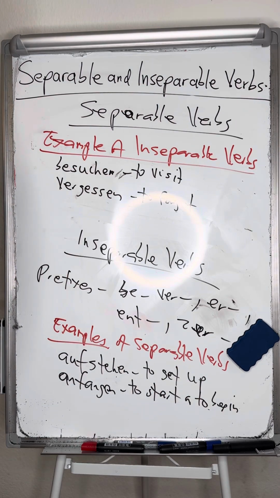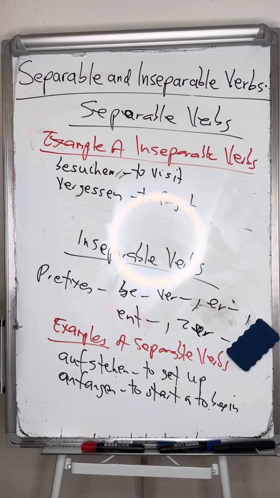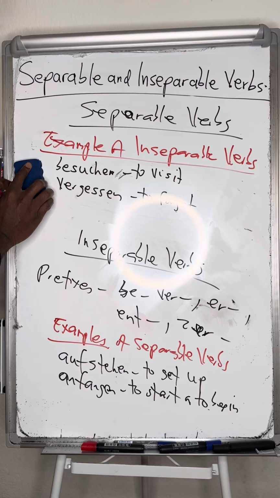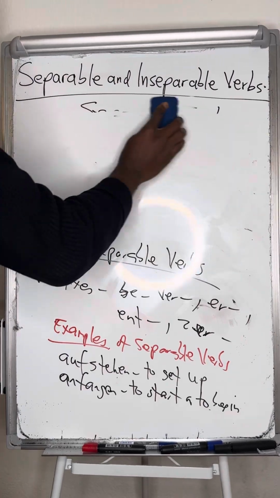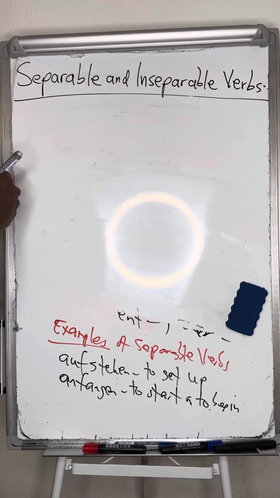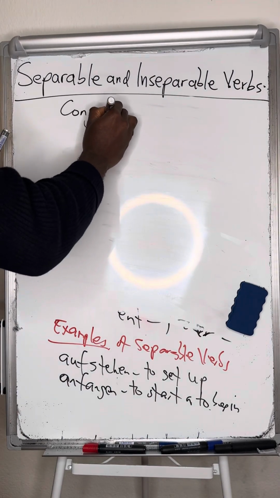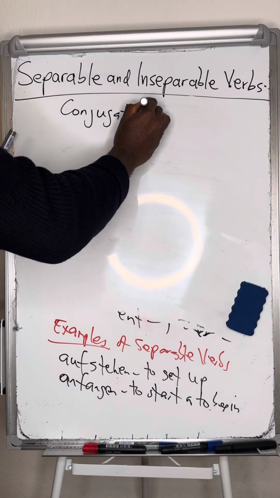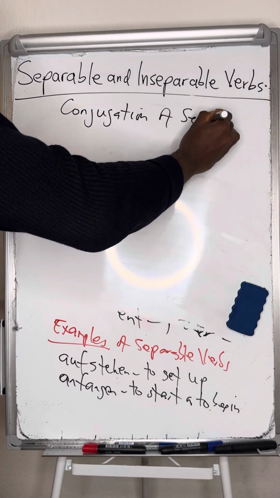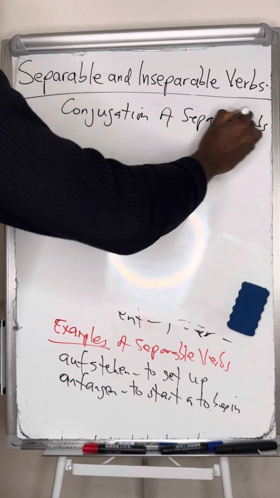Now the question is, how do you conjugate these separable verbs?